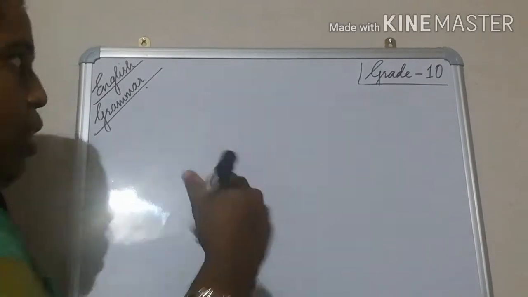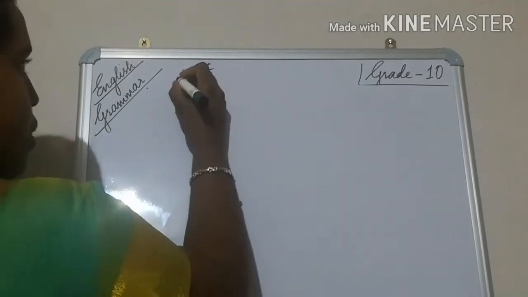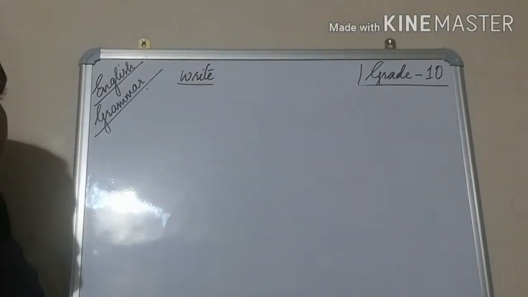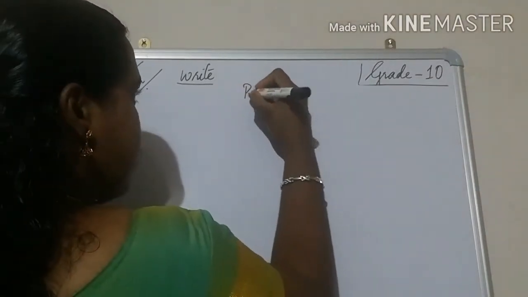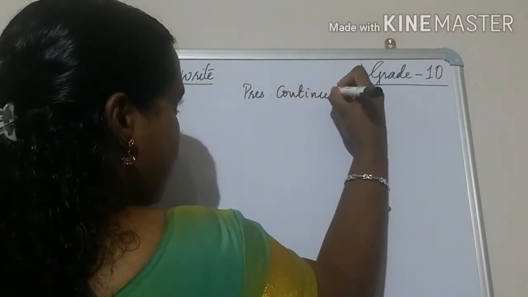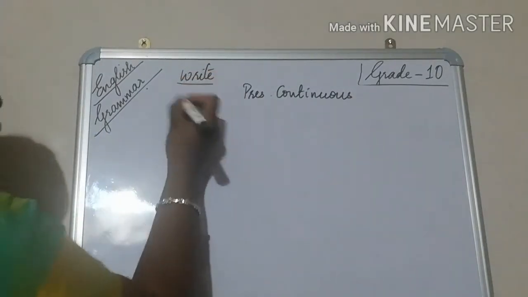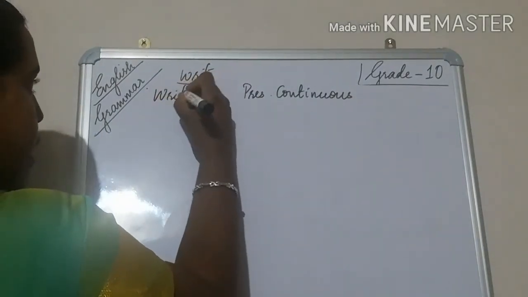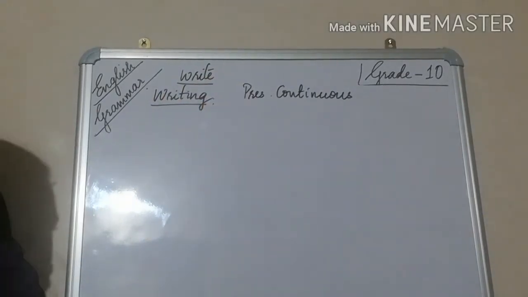Now with the same verb write, I'm going to use it for present continuous tense. How will it come? The main verb will be writing, and writing will be the same, but its auxiliary verb will be changing.